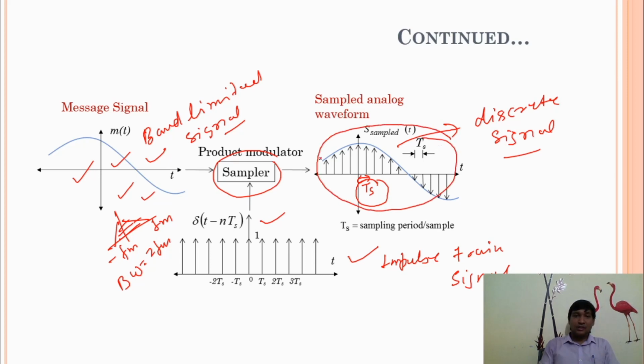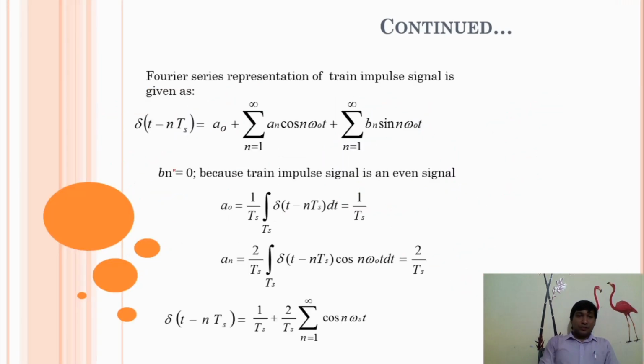Sampling basically converts any analog signal into a discrete signal with the condition of fs greater than or equal to 2 times fm.